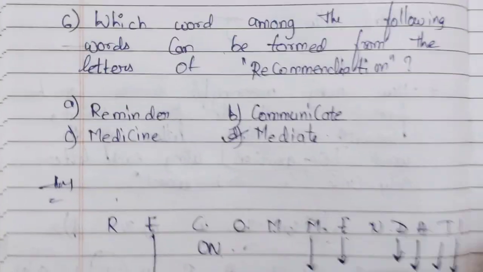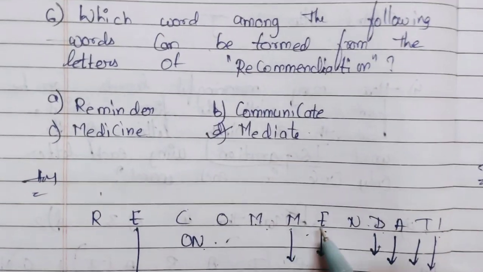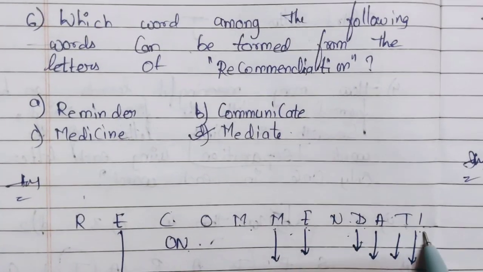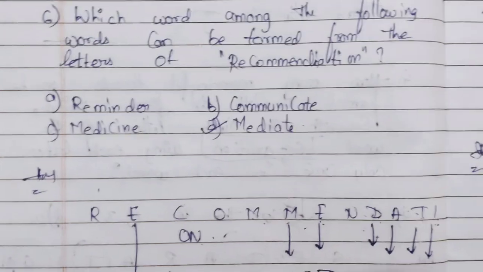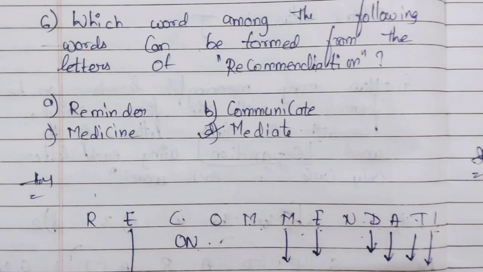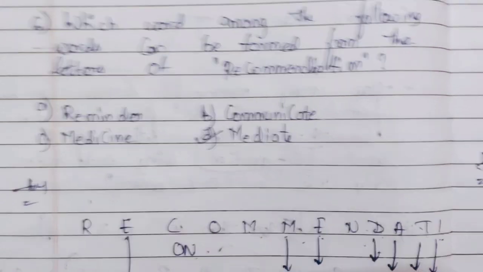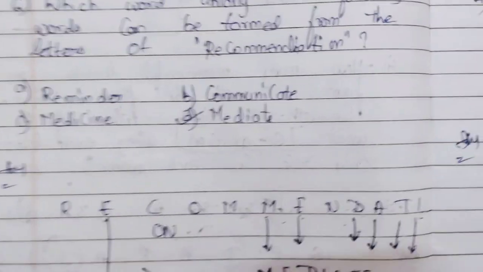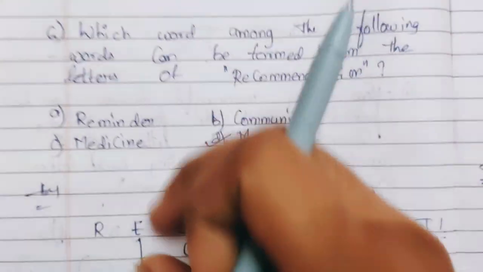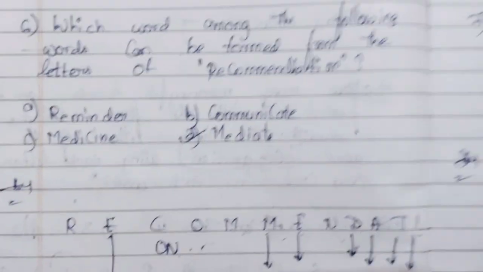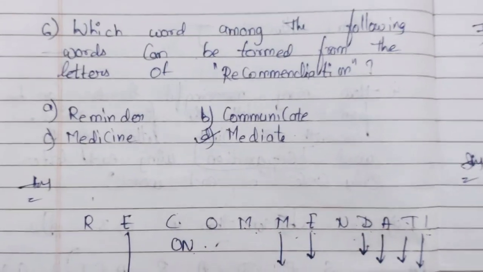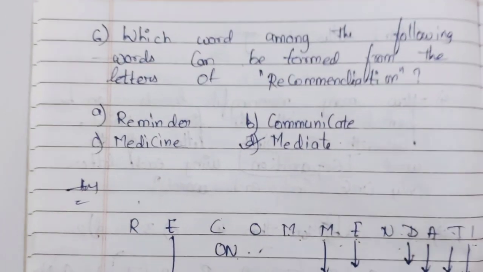Next is meditate, means MEDIATE. See, here no repetitive letters are used. We are not using a single character again, and the word mediate is formed. So the word is mediate. Like this we have to check this type of questions. We only have to find whether the characters are in the question or not. If the characters are repeating, then it will not be the answer. So let's go to the other question.